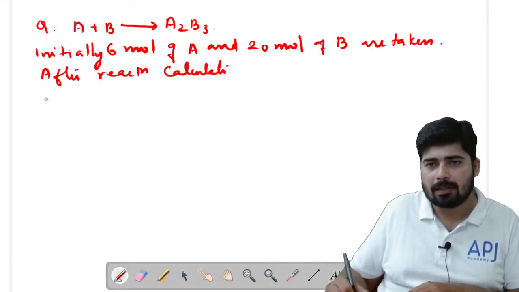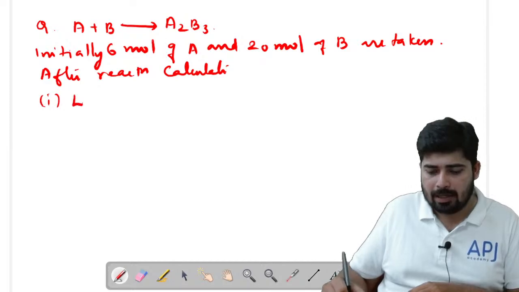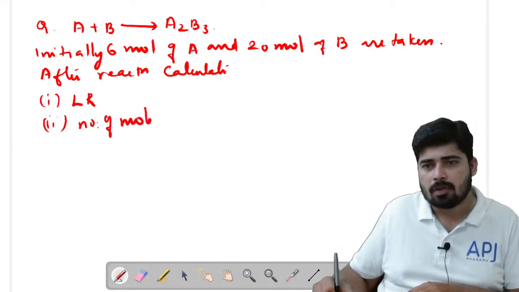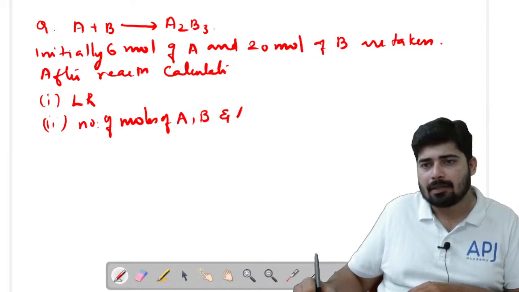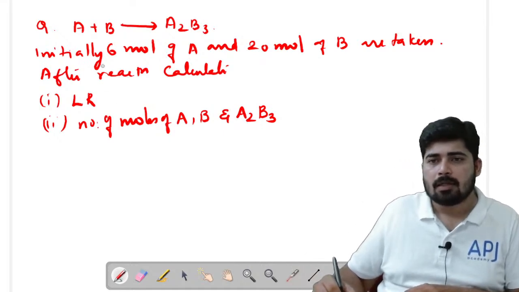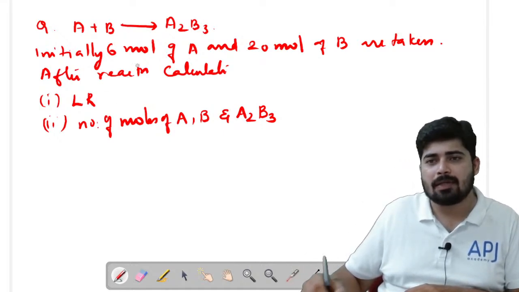What you have to calculate? The first one is LR, second one is number of moles of A, B and A2B3.